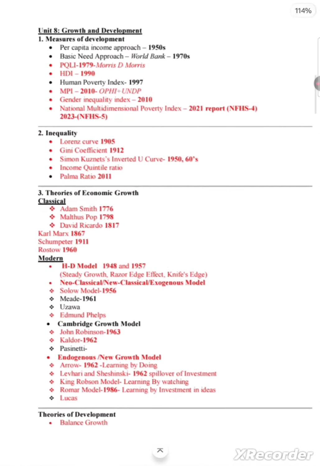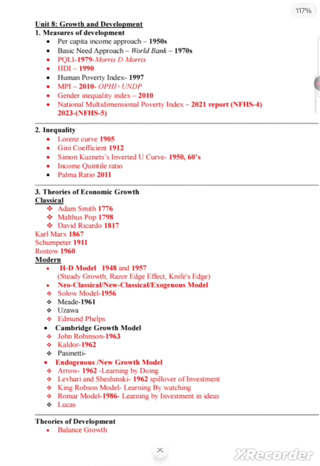The very first is the measures of development, in which you have to do the physical quality of life index, human development index, gender inequality index, multi-dimensional poverty index at the level of national and international levels. Then national multi-dimensional poverty index, NFHS 4 and NFHS 5 report.